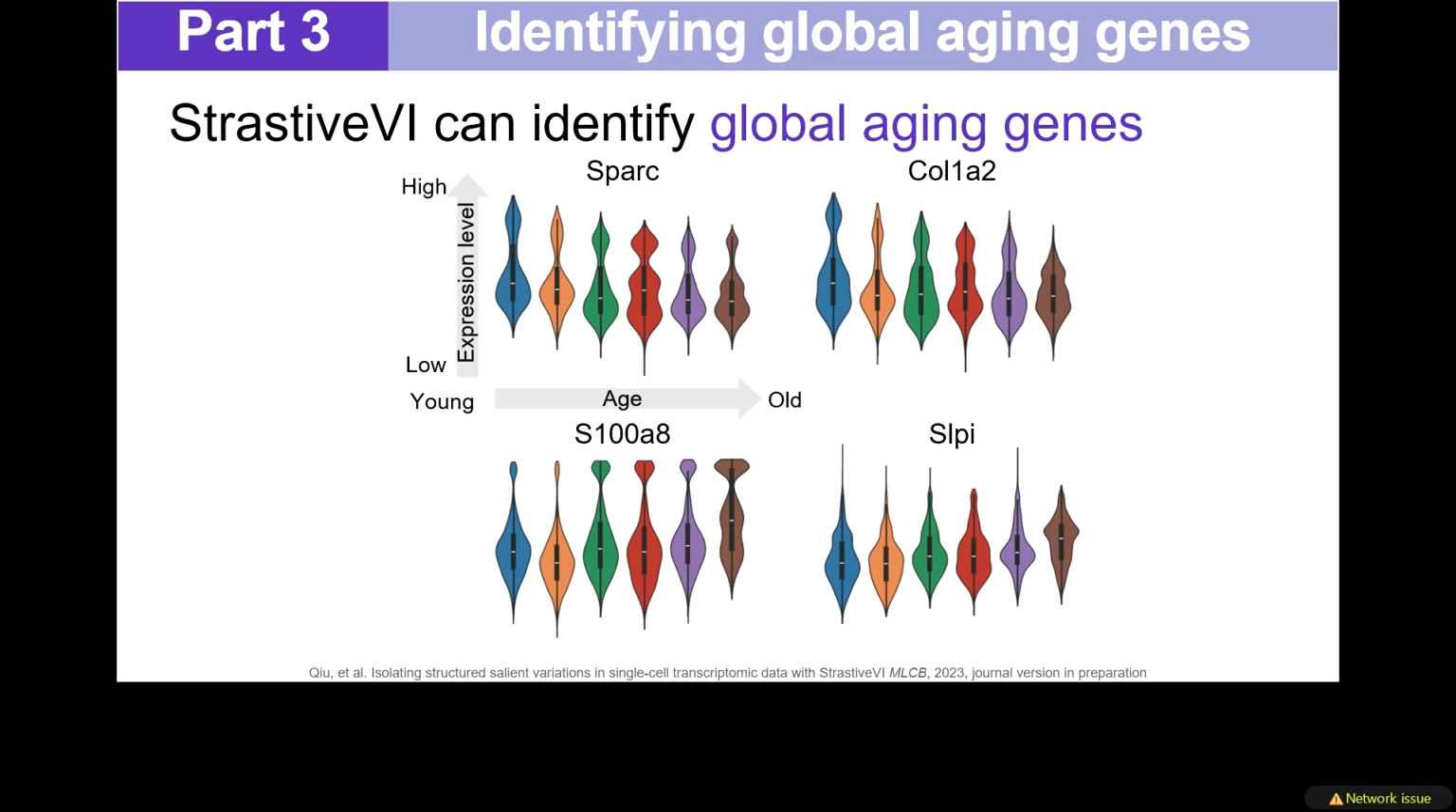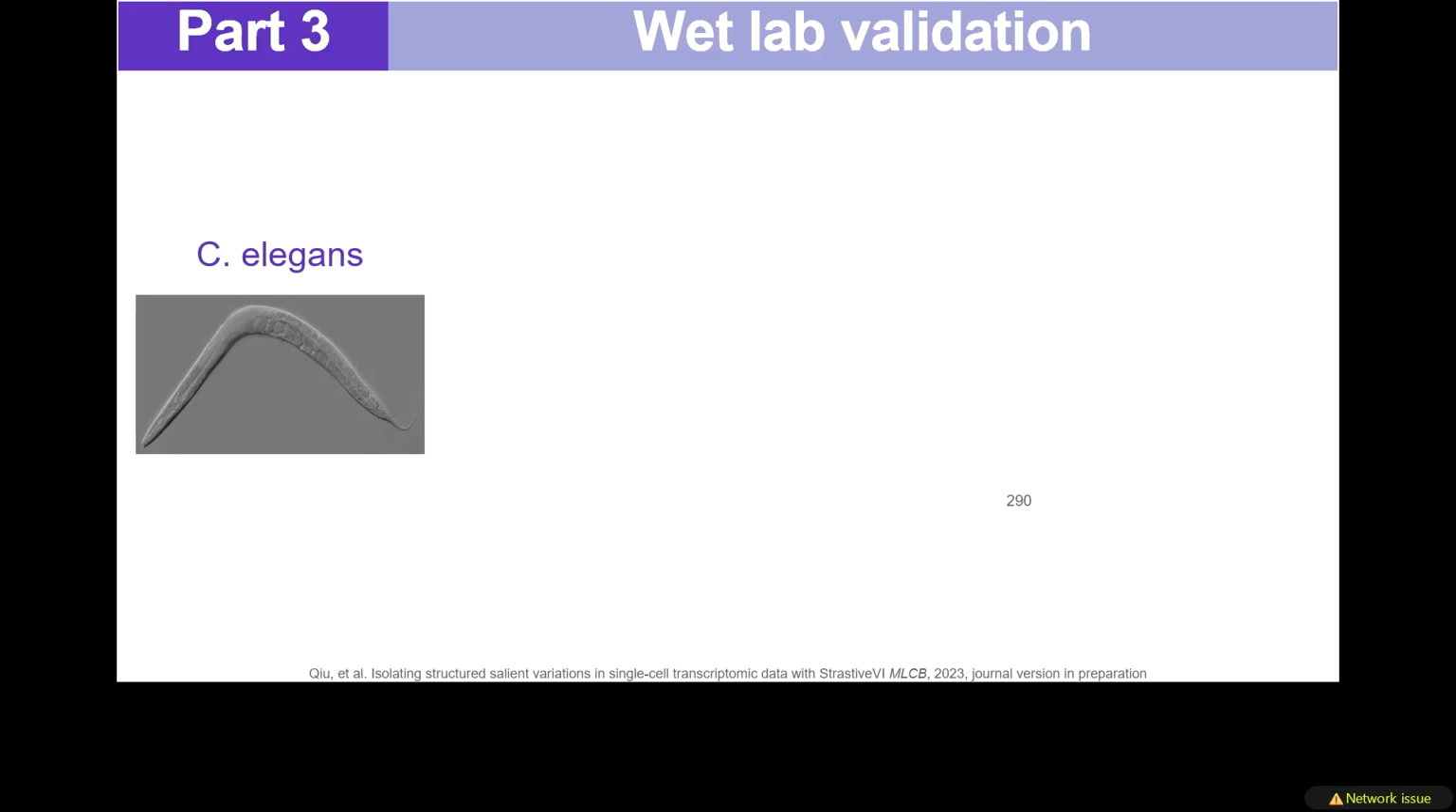So we identify the top global aging genes using the explainable AI method. And for example, we can see their expression level either increases or decreases with aging. And we also collaborate with the wet lab to test those top aging genes on C. elegans using the RNAi experiment.